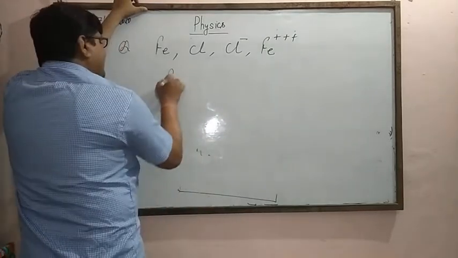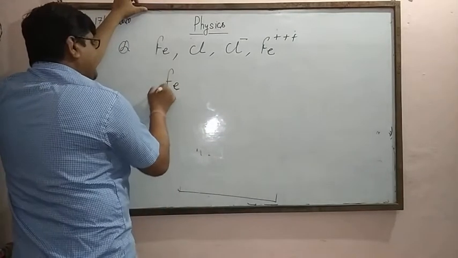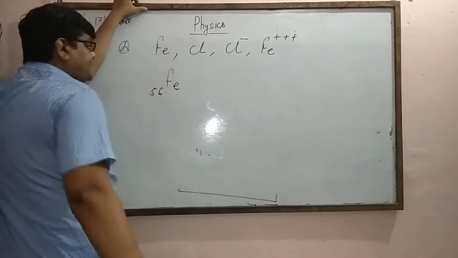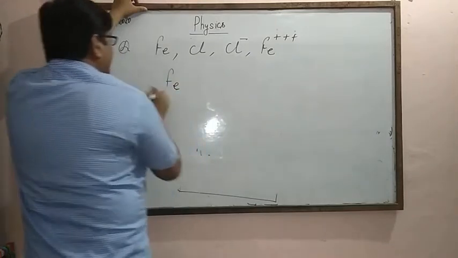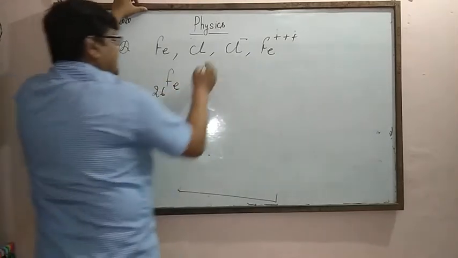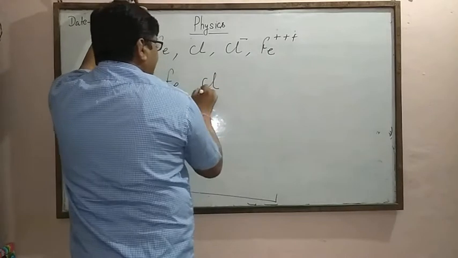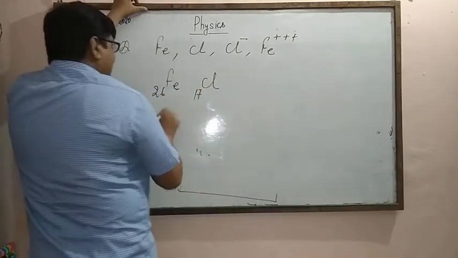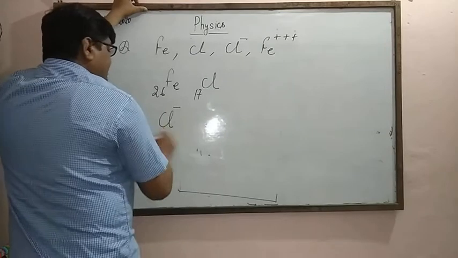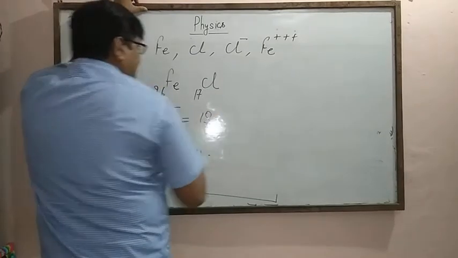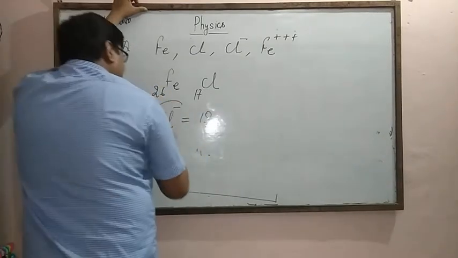In the ground state, iron has atomic number 26. Chlorine is 17, but in the ion case, chlorine has 18 because chlorine has negative charge.